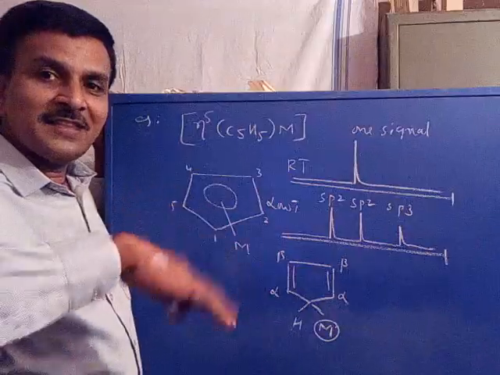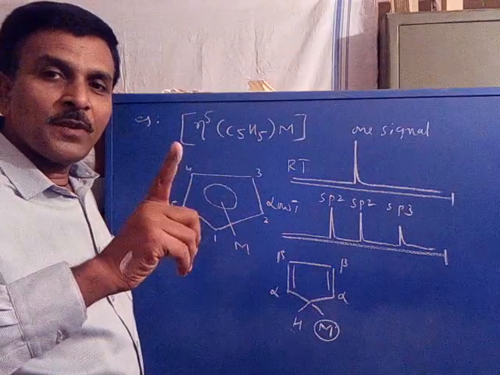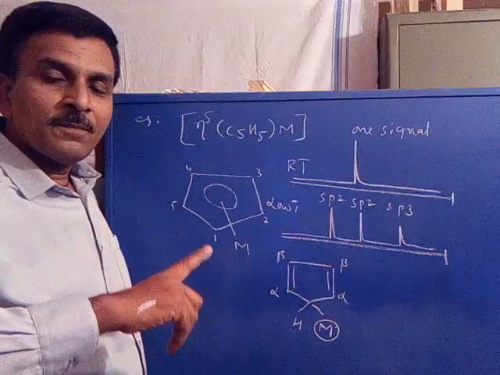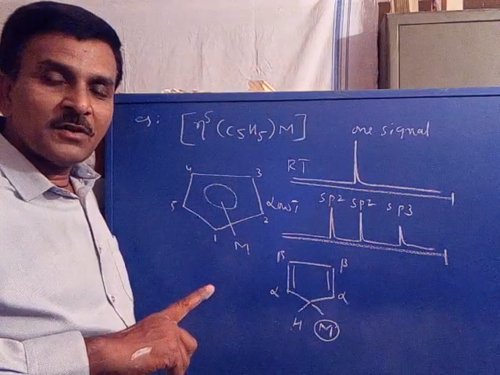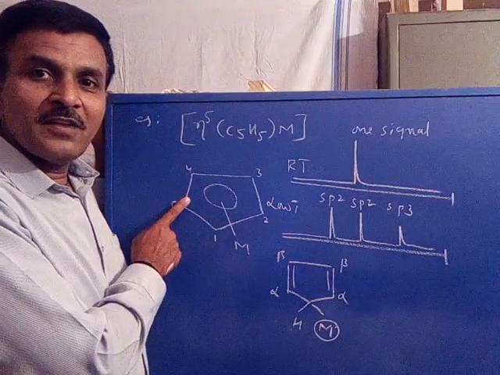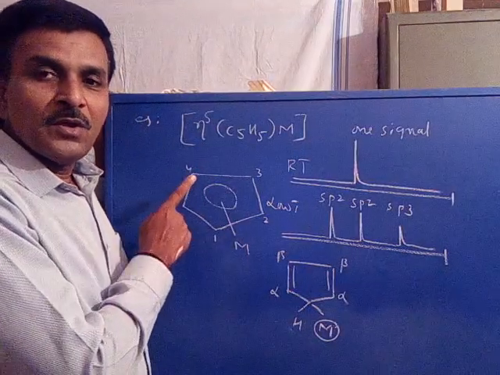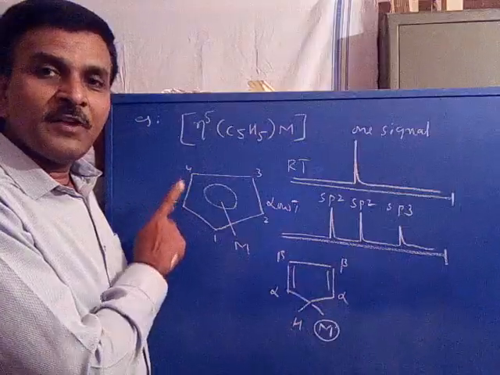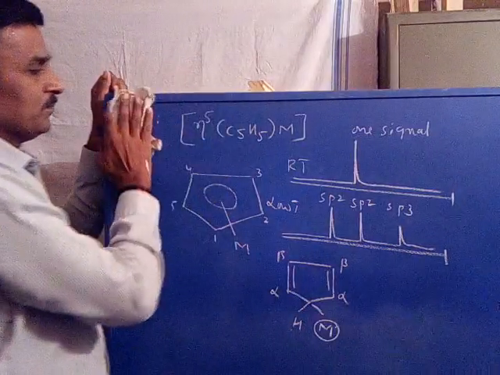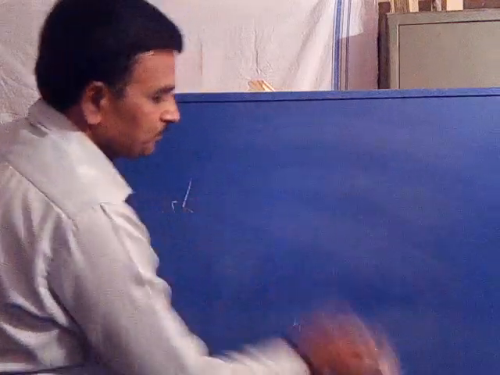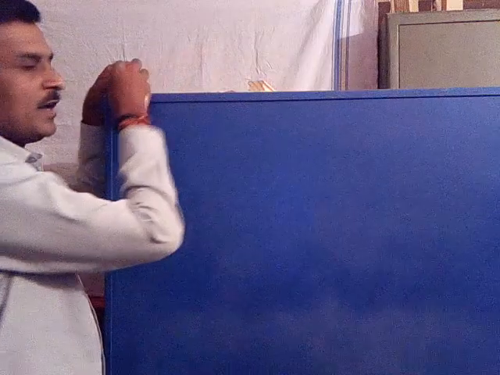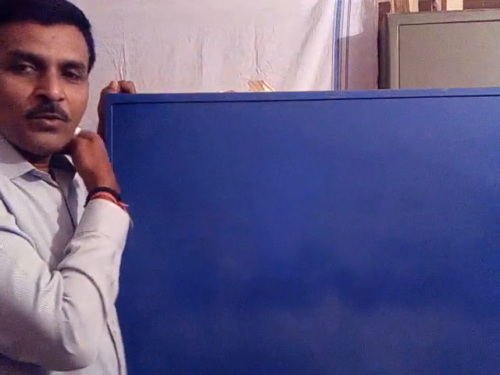So one signal at room temperature is possible if there is an exchange of the metal ion. If the metal ion gets exchanged among the 5 carbons, it is called fluxional behavior, and the molecule is said to be a fluxional molecule. So with the help of NMR spectra, we can study the fluxionality of molecules. Now, under the same topic, you have to study two more examples.